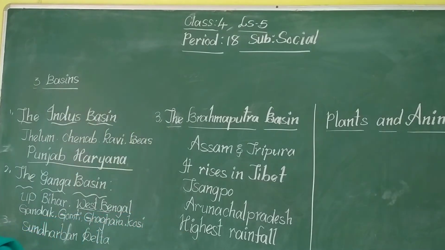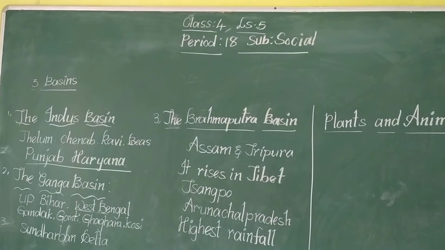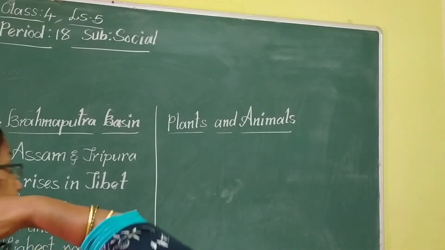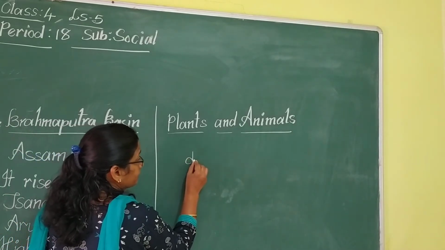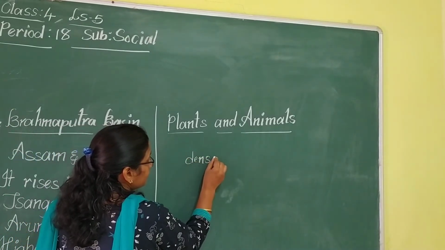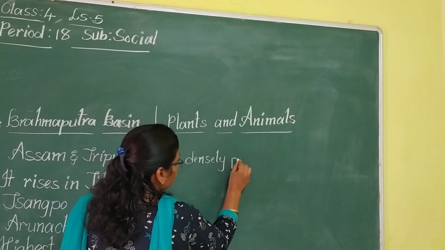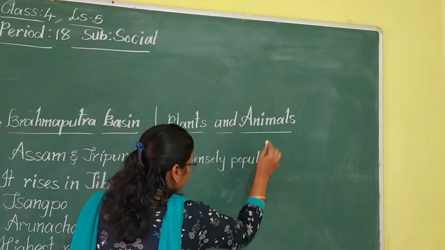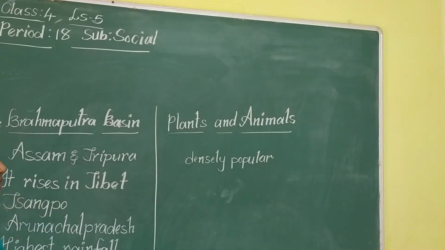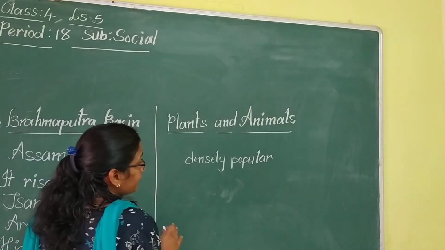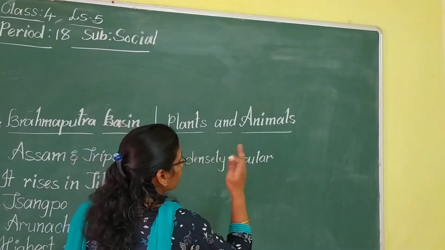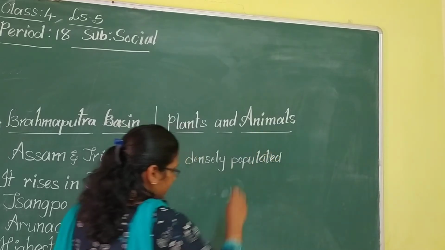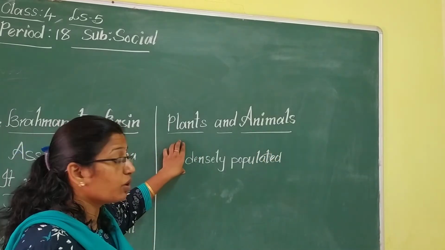Because they are densely populated. So the northern plains are densely populated. Also you can write it. Densely populated. Why are these densely populated?